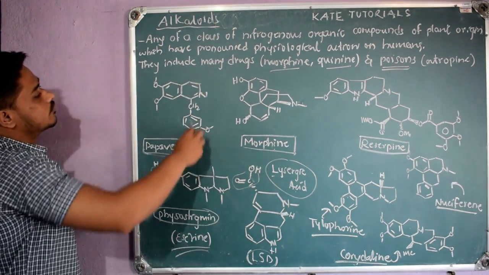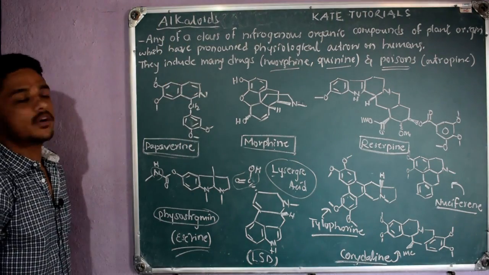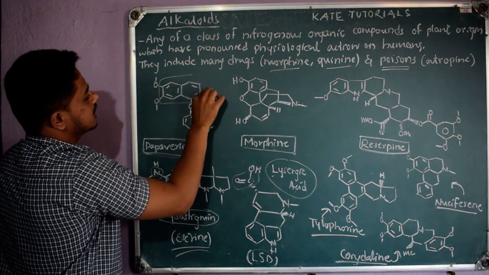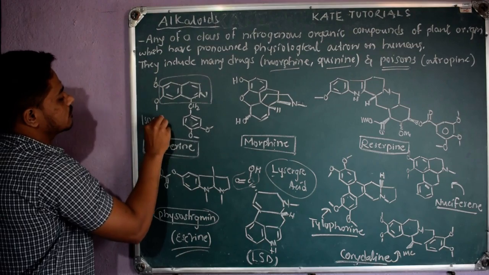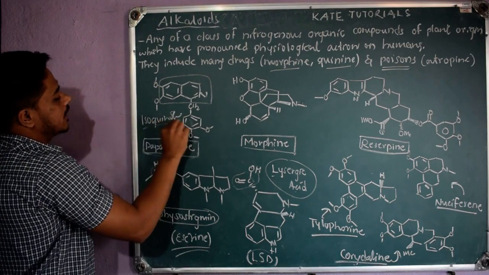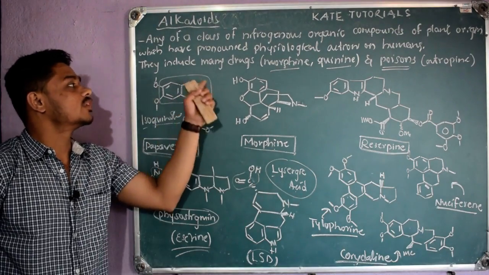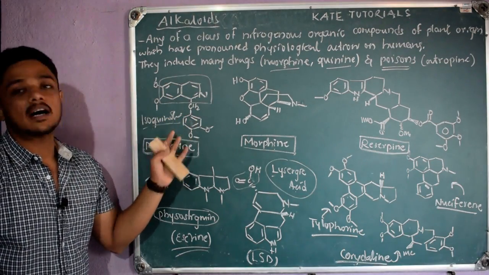See here, based on the structure only we can classify these alkaloids. How are we going to classify? If you see this structure, it is nothing but isoquinoline. Since this papaverine contains an isoquinoline skeleton, it is also called an isoquinoline alkaloid.